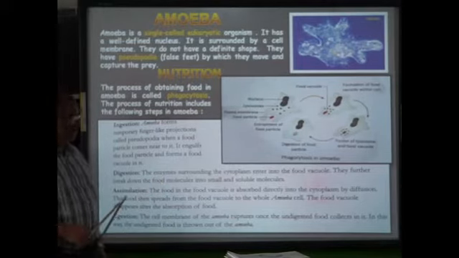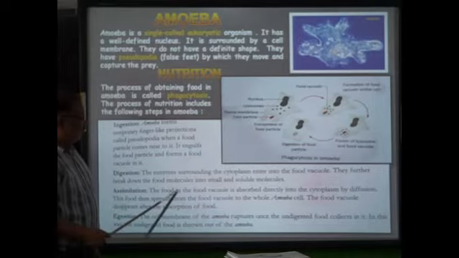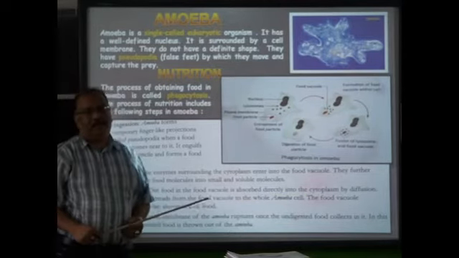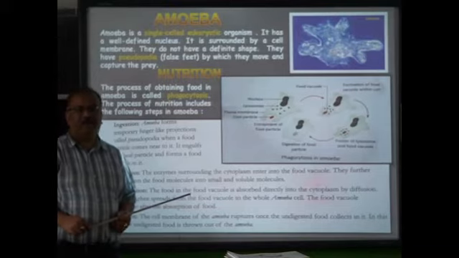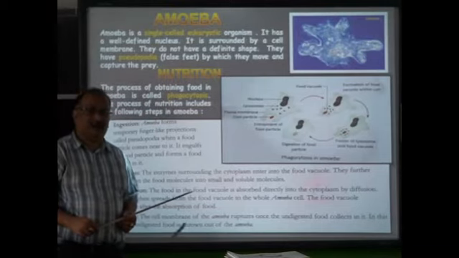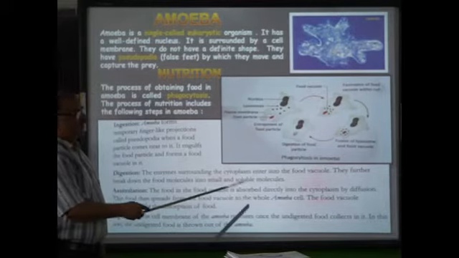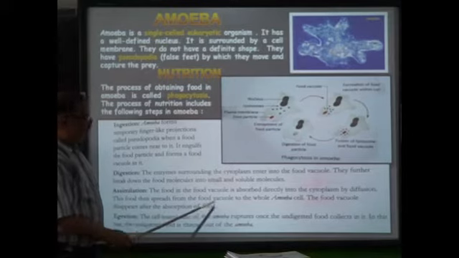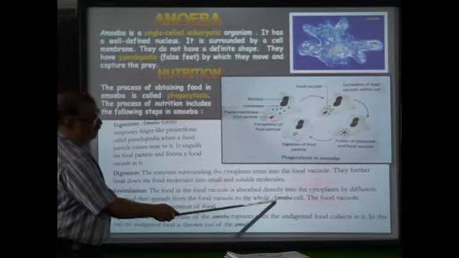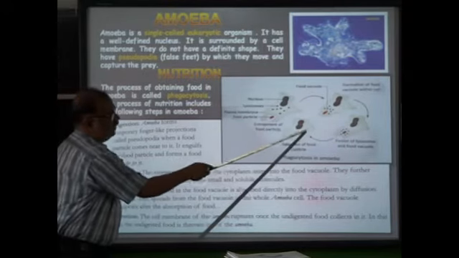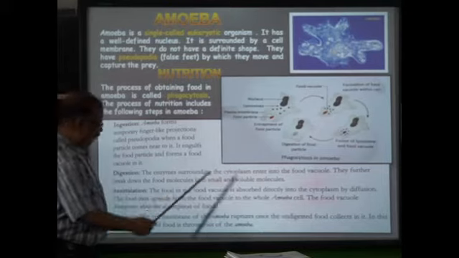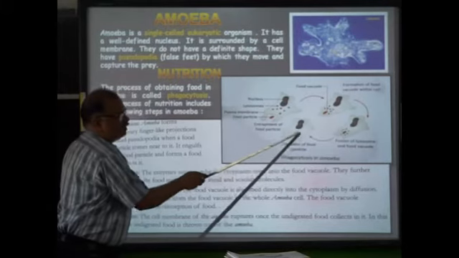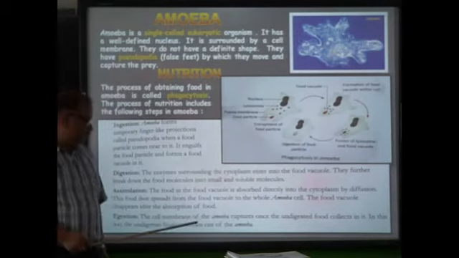Then comes assimilation. What happens after digestion? The food in the food vacuole is absorbed directly into the cytoplasm by diffusion. What is diffusion? The movement of molecules from the higher concentration to the lower concentration. So that's how it is absorbed by cytoplasm. This food then spreads from the food vacuole to the whole amoeba cell. So earlier it was here only, now it is there everywhere in amoeba cell. The food vacuole disappears. Once the digestion is finished, you cannot see the food vacuole there. Only undigested food is left.